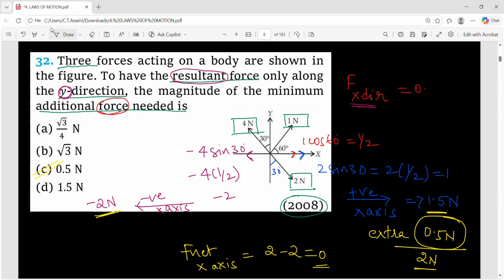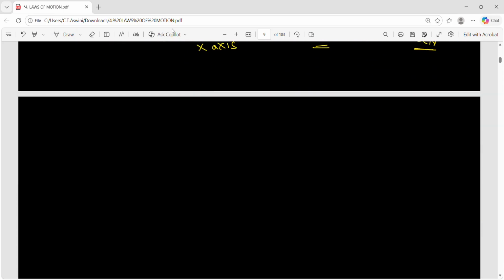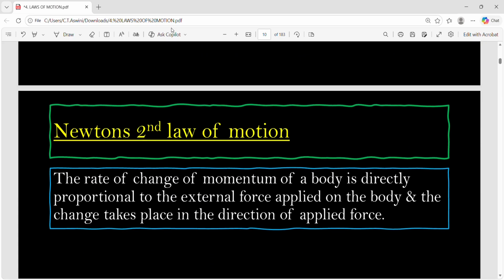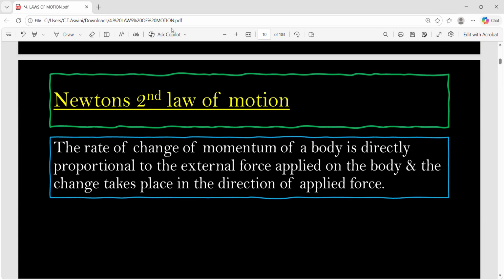Clear with this? This was asked in 2008. Are you clear? Okay.